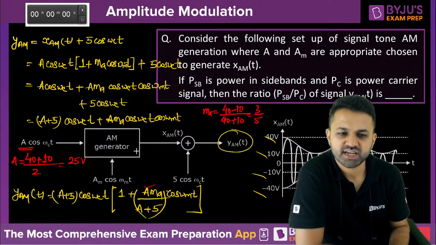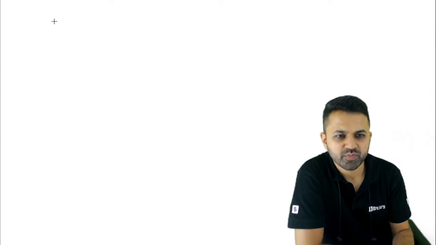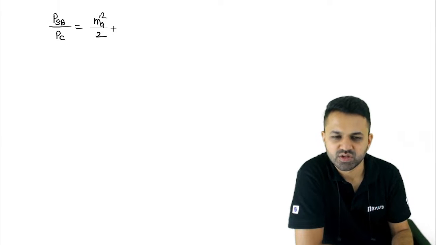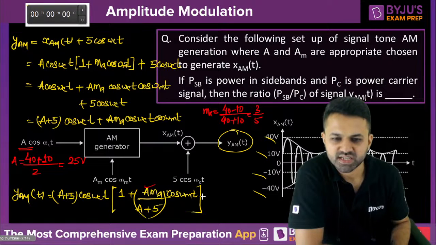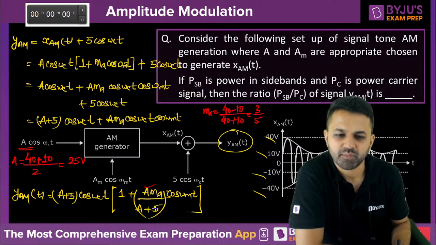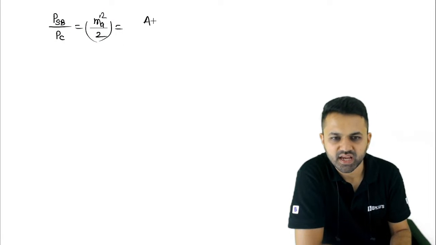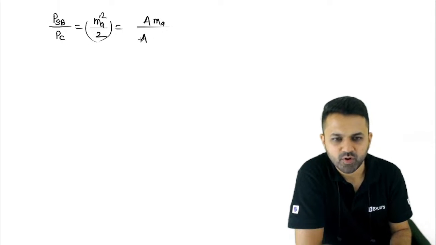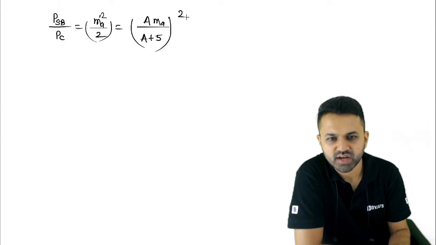Okay, so the modulation index we also got, and the value of A we also got. Now we need to calculate the ratio of the sideband power to the carrier power. You might be knowing that the sideband power to the carrier power is nothing but ma square by 2. Whatever the modulation index is, the new modulation index whole square divided by 2. So what is the new modulation index? The new modulation index is A into ma upon A plus 5, whole square divided by 2.